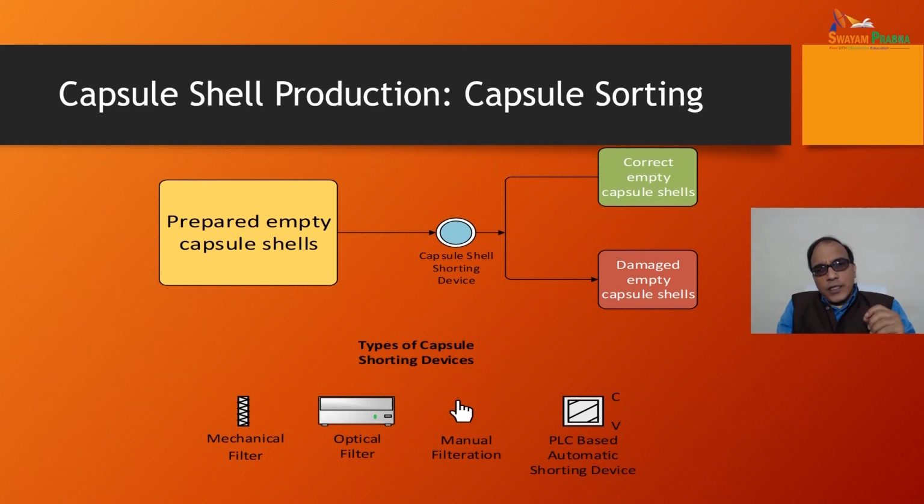How do we do the capsule sorting? Prepared empty capsule cells are taken to the capsule sorting device, and the correct empty capsule cells are separated from the damaged empty capsule cells. So mechanical filters, optical filters, manual filtration, and PLC based automatic sorting devices may be there. So we can sort out the faulty capsule cells from the correct ones with the help of sorting devices.